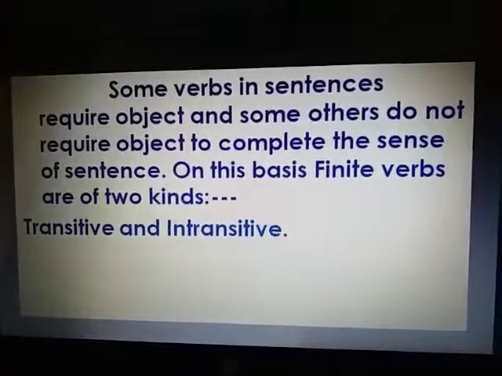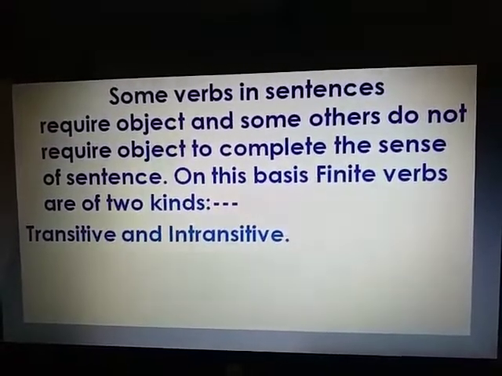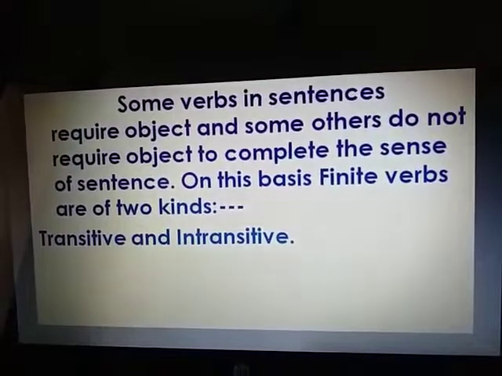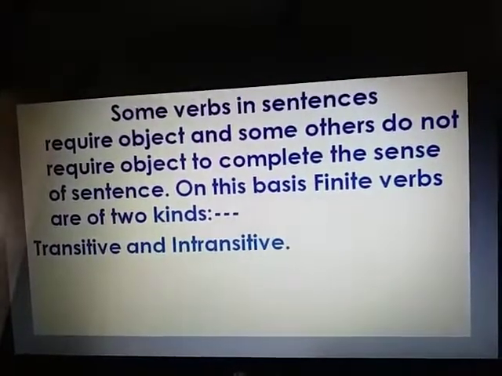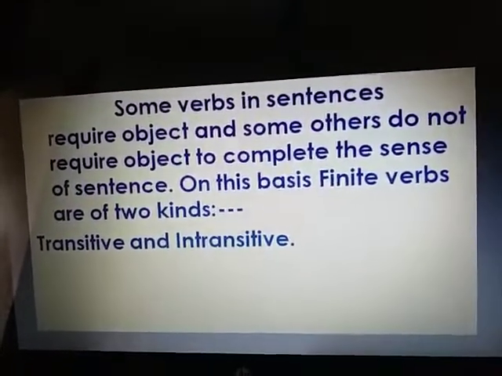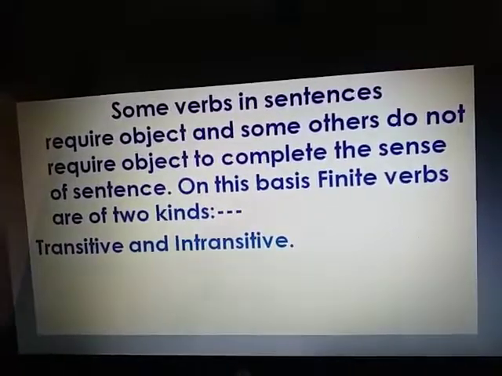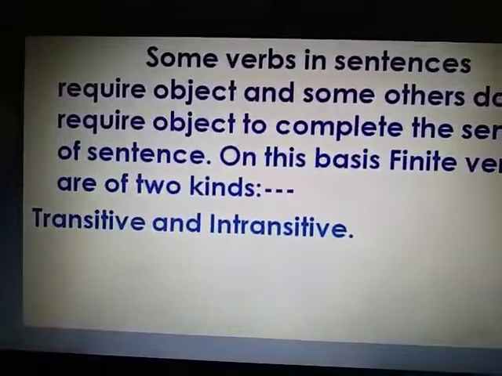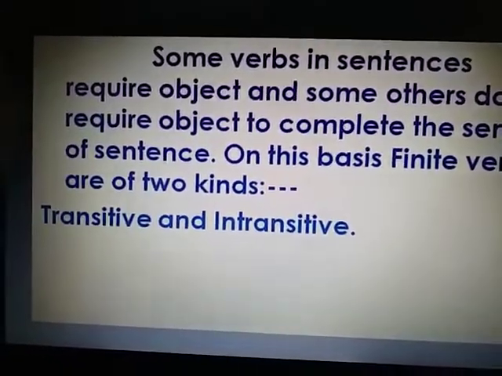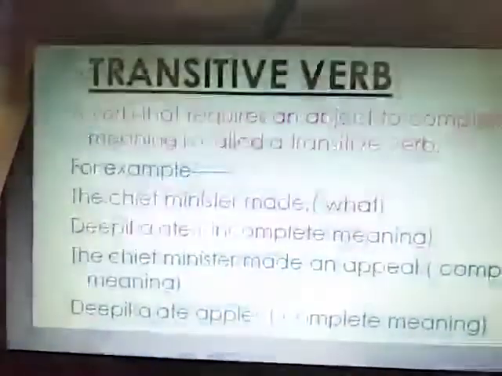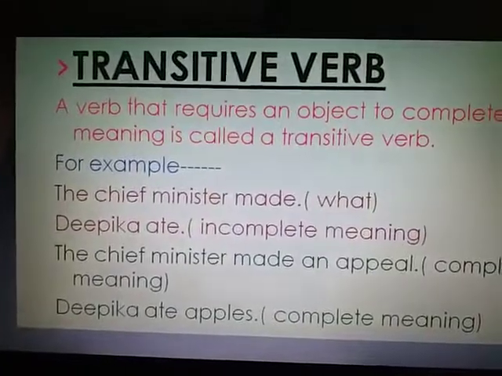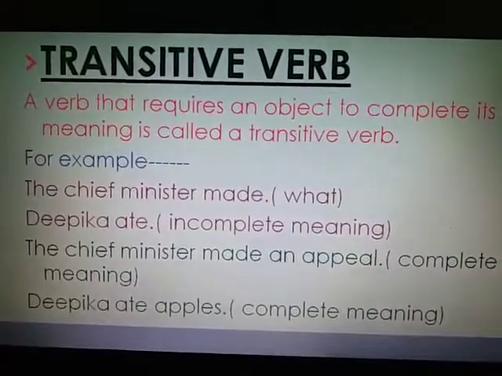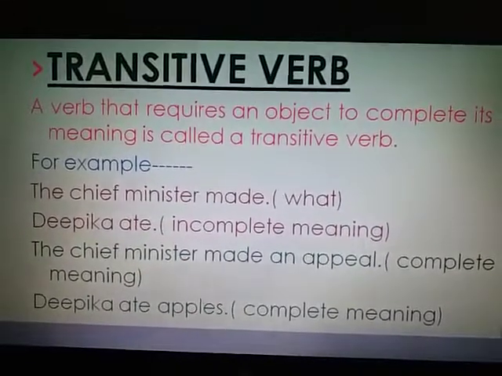Some verbs in sentences require an object and some others do not require an object to complete the sense of the sentence. On this basis, finite verbs are of two kinds, transitive and intransitive. A verb that requires an object to complete its meaning is called a transitive verb.